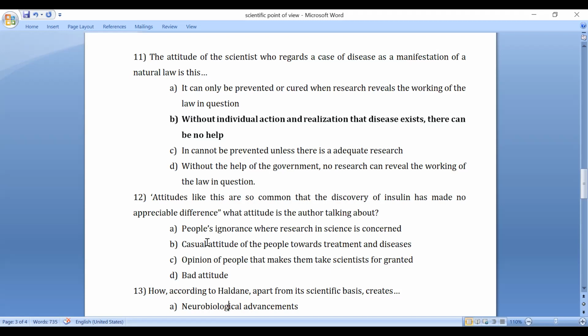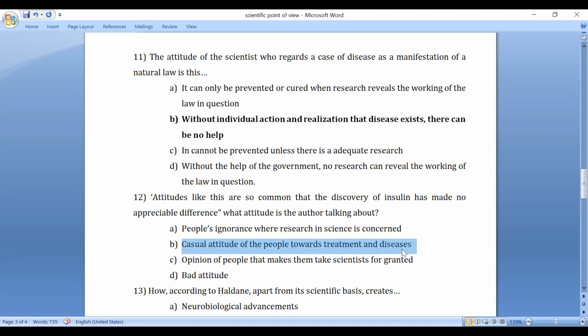People are not that much concerned about scientific research. Their casual attitude towards treatment and disease. People take treatments very casually, hota hai chalta hai kind of things. Opinion of the people that makes them take scientists for granted. And the right answer is B.